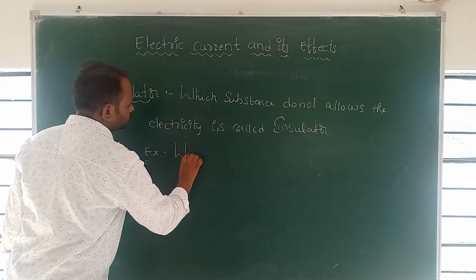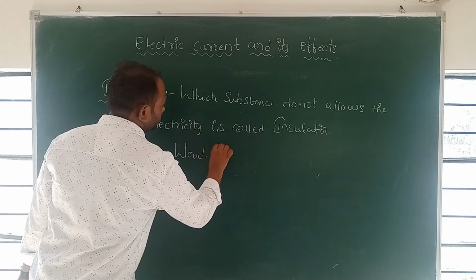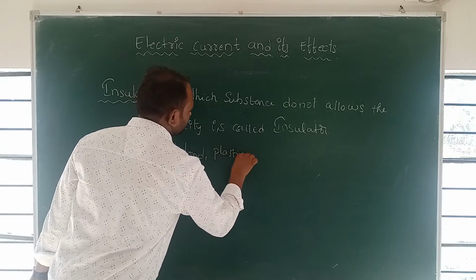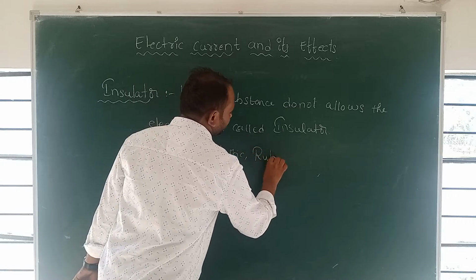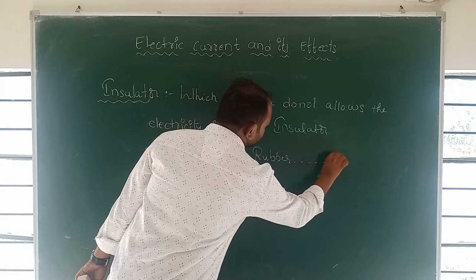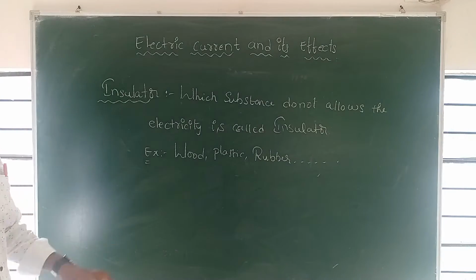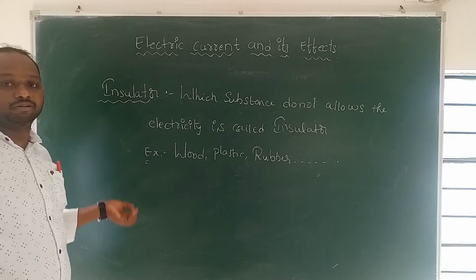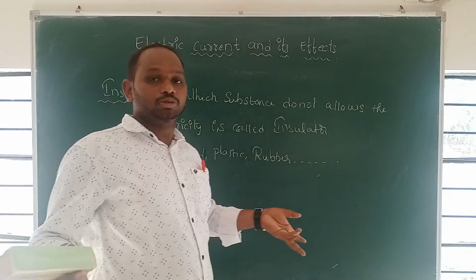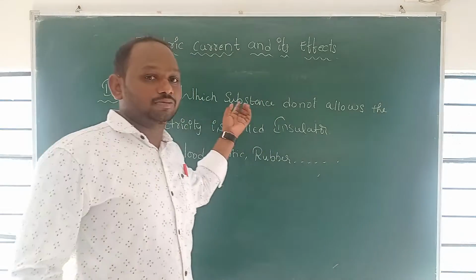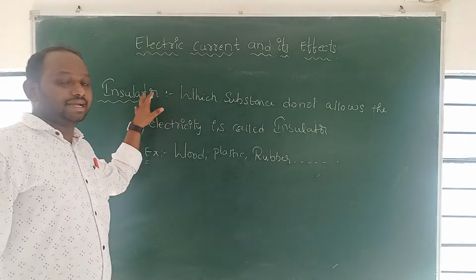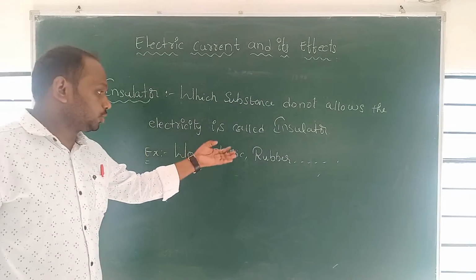So examples are wood, plastic, rubber. These materials are examples of the insulator. Which substance does not allow the electricity is called the insulator. These examples are wood, plastic, rubber.